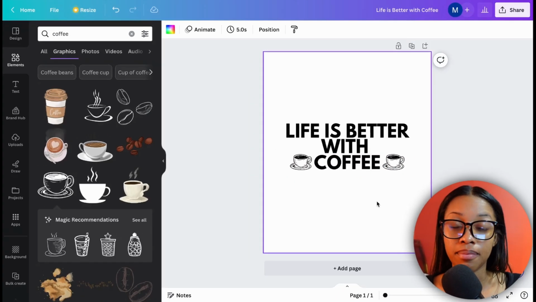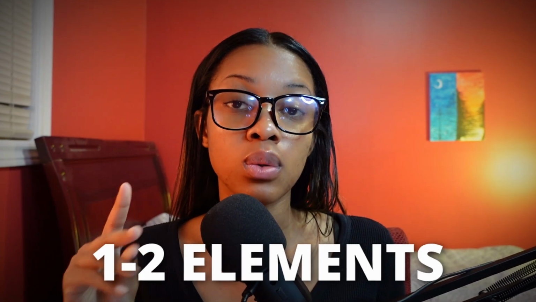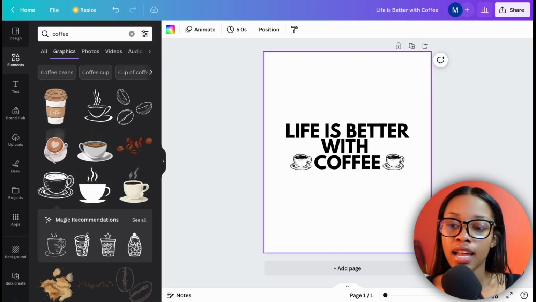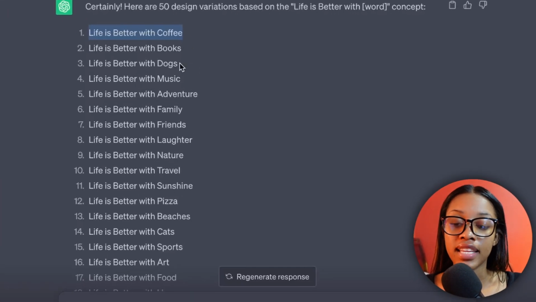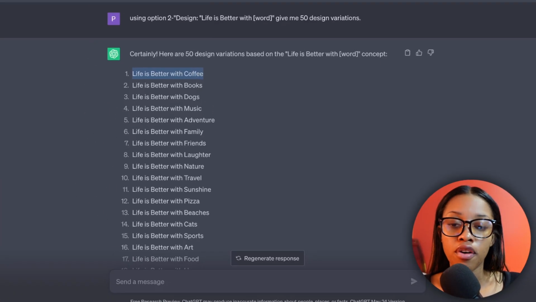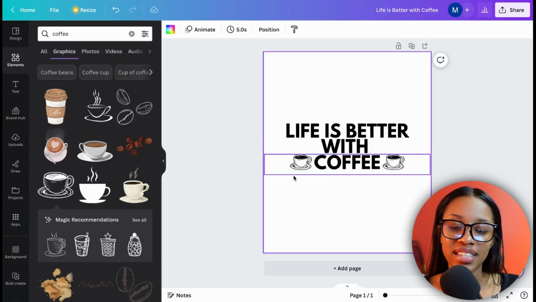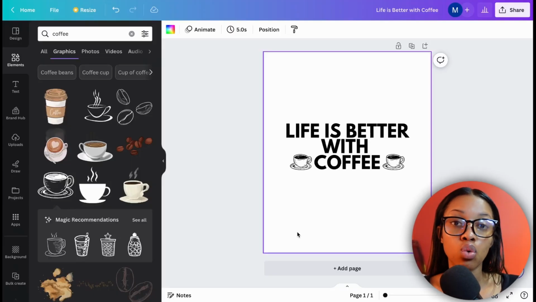And I do want to tell you something very important. When it comes to adding in elements, you only want to add 1 to 2 elements. And the reason is, if we head on back over to ChatGPT, each of these shirts has a different variable. So for every design, you're going to have to change the elements, and you don't want to have 6, 7, 8 different elements to change each time. So you do want to keep the elements to 1 or 2. Once you've done this, you have your design template.